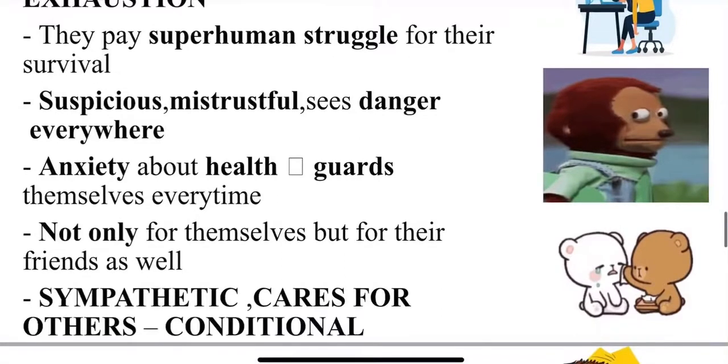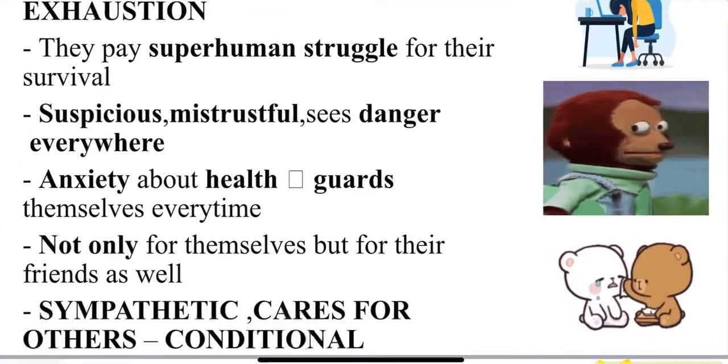Anxiety about health, guards themselves every time. Not only for themselves but for their friends as well. They are sympathetic, care for others, but it is conditional. So guys, in nitric acid you have to remember two contrasting symptoms.